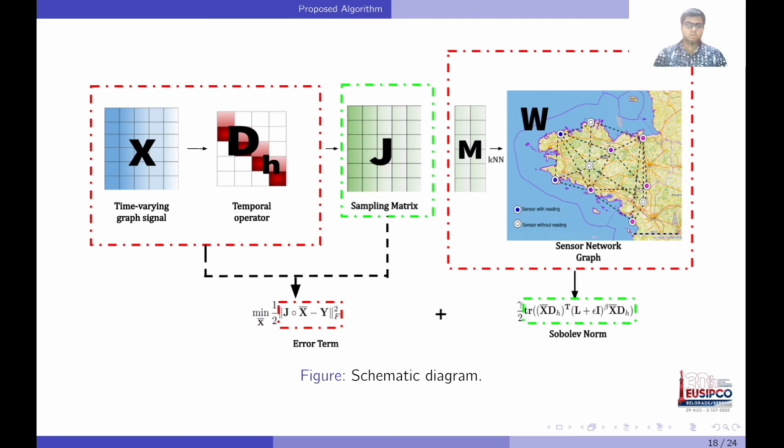So basically, the temporal difference operator helps to incorporate the spatial as well as the temporal information. Based on these two terms, we finally formulated the Sobolev norm reconstruction algorithm for time varying graph signals, which helps to reconstruct those unavailable values we have with us.